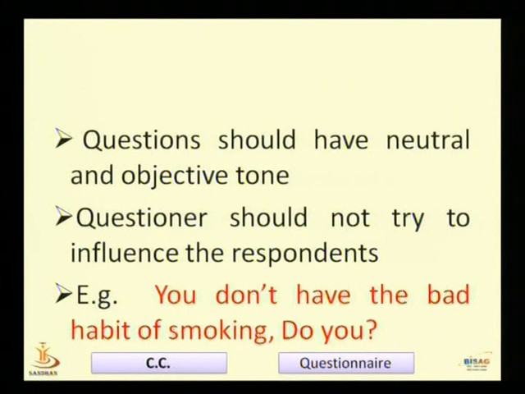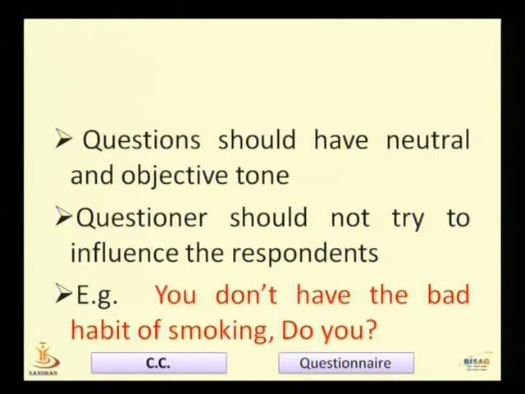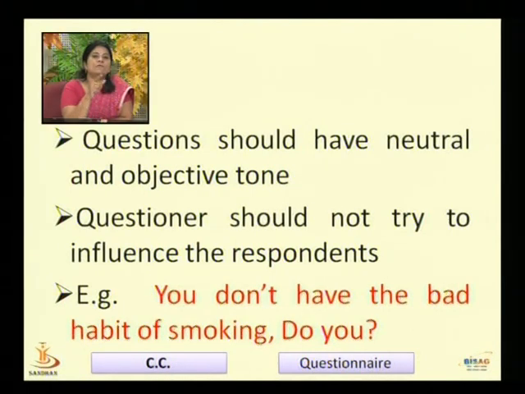Then the next equally important point that the investigator has to keep in mind is that the question should have a neutral and objective tone. The questioner, the investigator, should not try to influence the respondent. The questions framed by the investigator should be free from any bias or prejudice. Now if you ask anybody, you don't have the bad habit of smoking, do you? Now here you convey your message indirectly that you consider this habit of smoking bad.